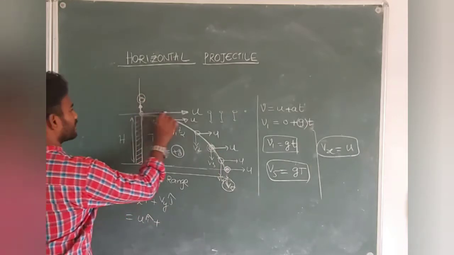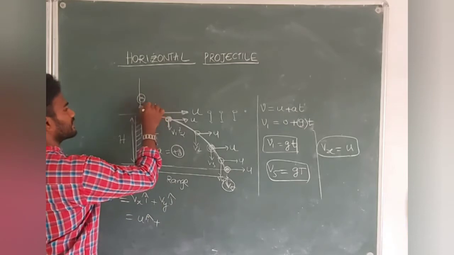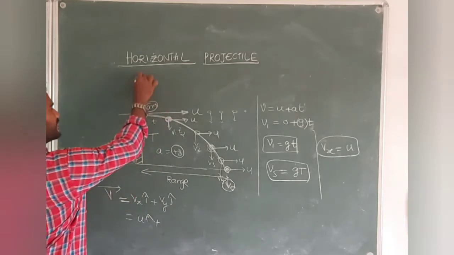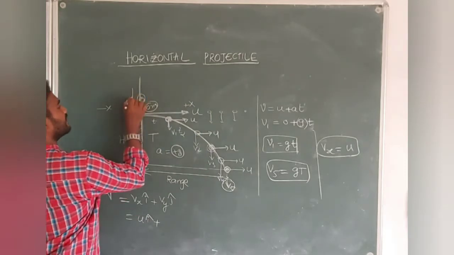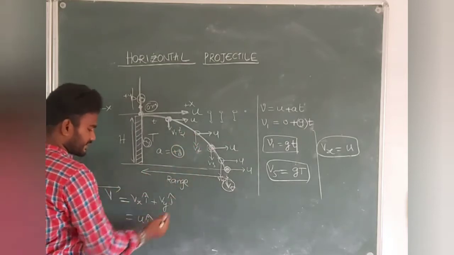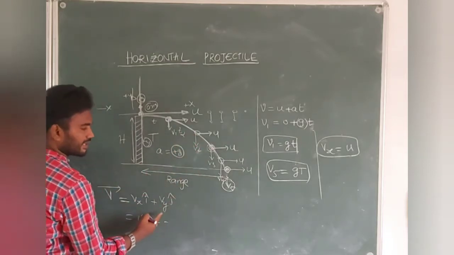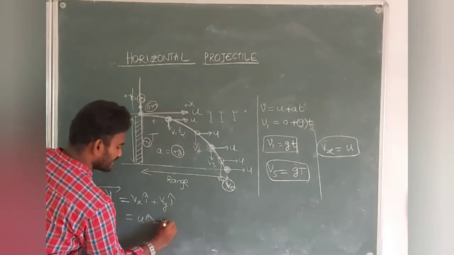At the point of projection we have to consider it as the origin. In mathematics, origin means positive x-axis, negative x-axis, positive y-axis, negative y-axis. So we get vy as negative vy. So you can write minus vy j cap.